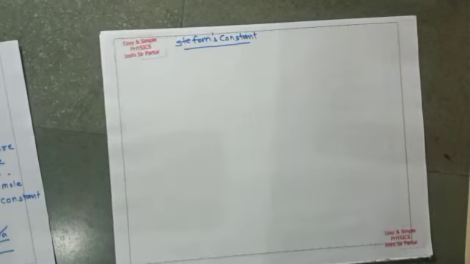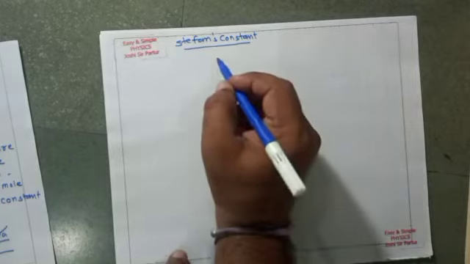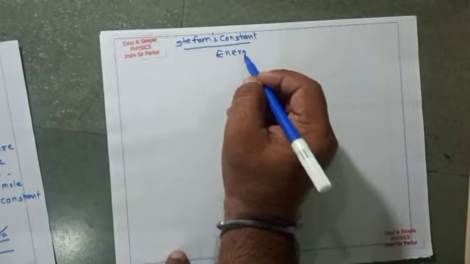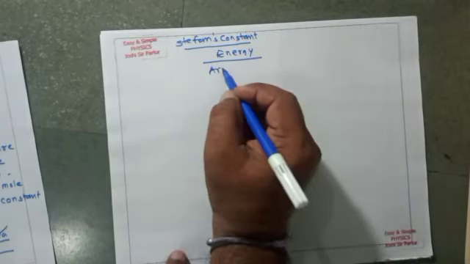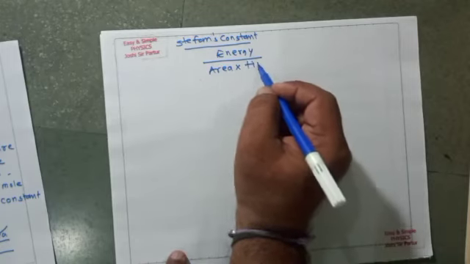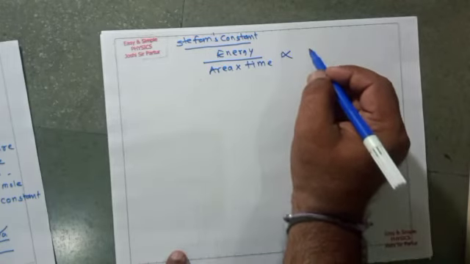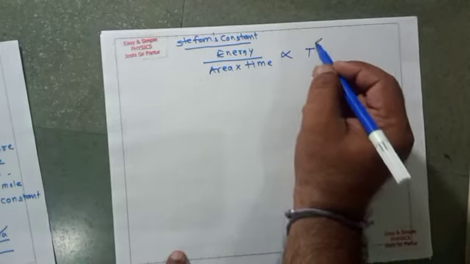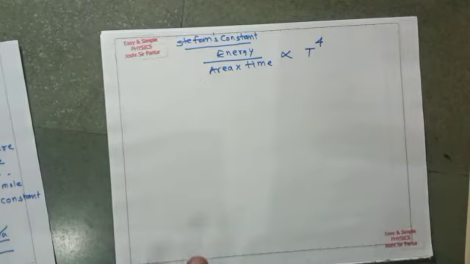The Stefan constant: energy radiated per unit area per unit time is directly proportional to the fourth power of absolute temperature. That is Stefan's law.